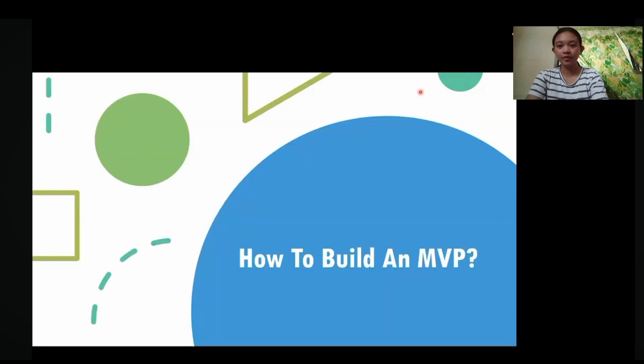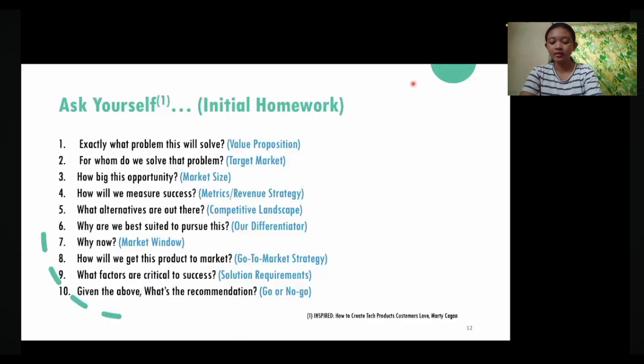How to build an MVP? First, ask yourself about what is your value proposition, who is your target market, how big should your market size be, how will you measure the success, and many more.